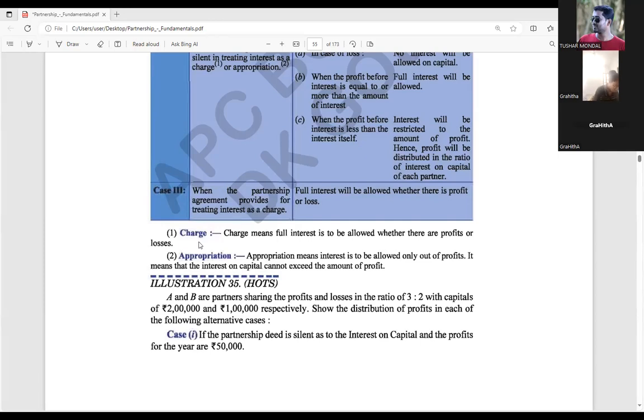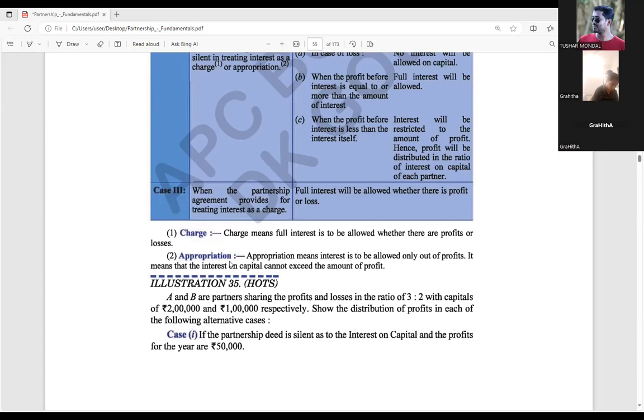And point number 2, in appropriation, appropriation means that interest is to be allowed only out of profit. So there are 2 points here. Remember that if the word charge is given, even though there is a loss, the full interest on capital will be charged, as given in the partnership deed. That's why it is given as charge.